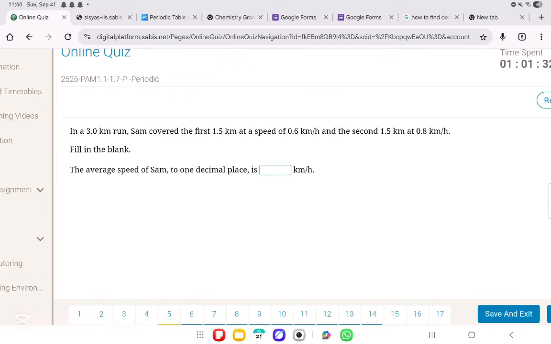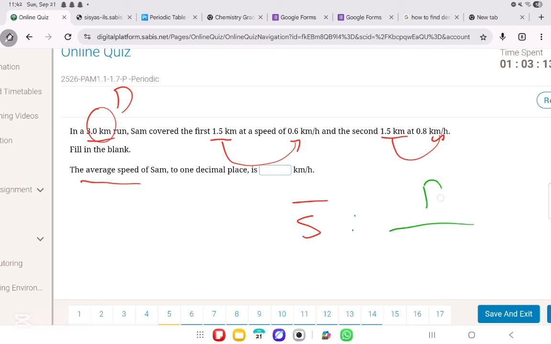Now, in a 3-kilometer run, very nice question. So what does this question say? It says in a 3-kilometer run, this is the total distance d, Sam covered the first 1.5 kilometers at this speed and the second at this speed. They want the average speed of Sam to one decimal place. How do we get the average speed? Very simply, it's the distance over the time, but we don't have the time, so we need to find it. Time is the distance over the speed, s.